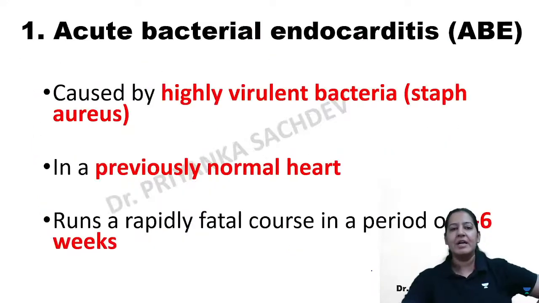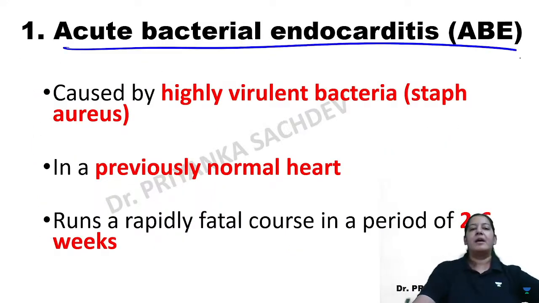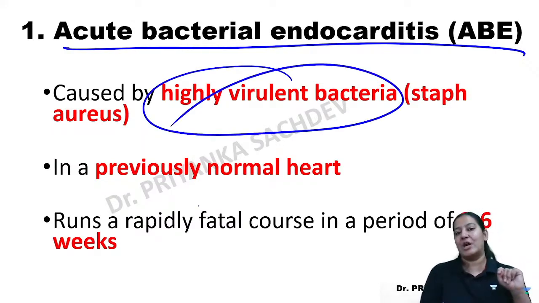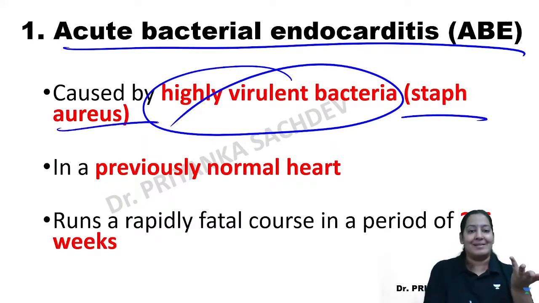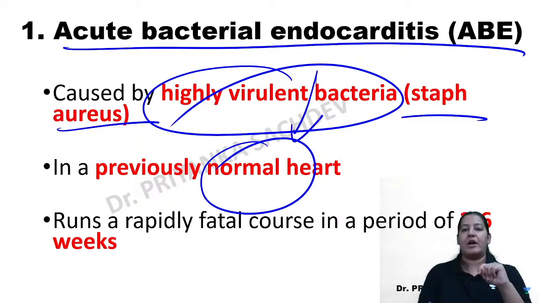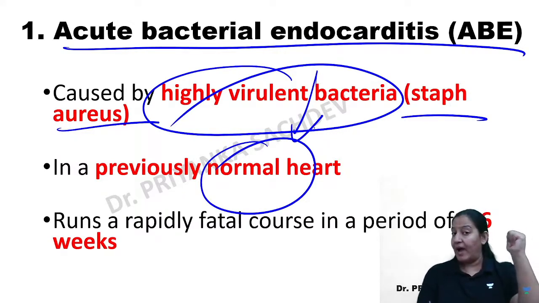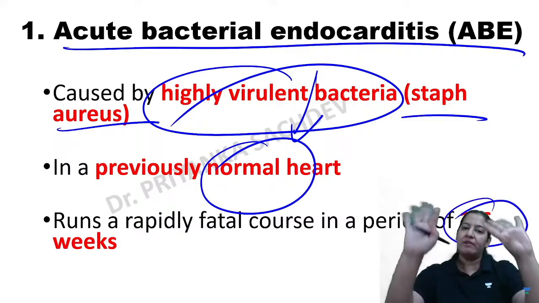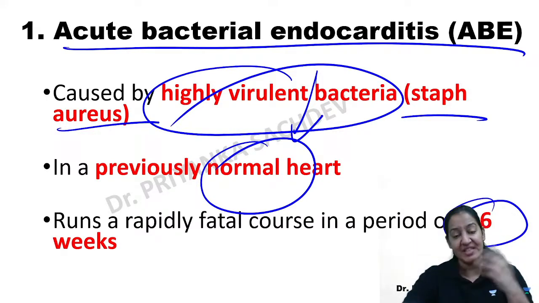Now you will never forget. Give me a thumbs up. So tell me, what is ABE? What is acute bacterial endocarditis? Here a highly virulent bacteria is required, like Staph aureus, because the heart valves are not damaged. That's why highly virulent bacteria are required. And since the bacteria is powerful, in less than 6 weeks it will damage the valve. It will produce the vegetations in less than 6 weeks.